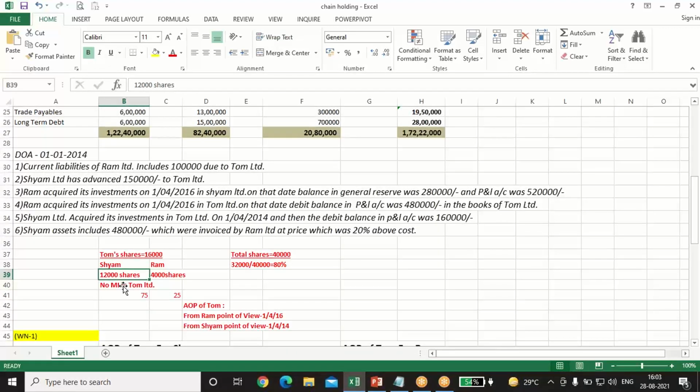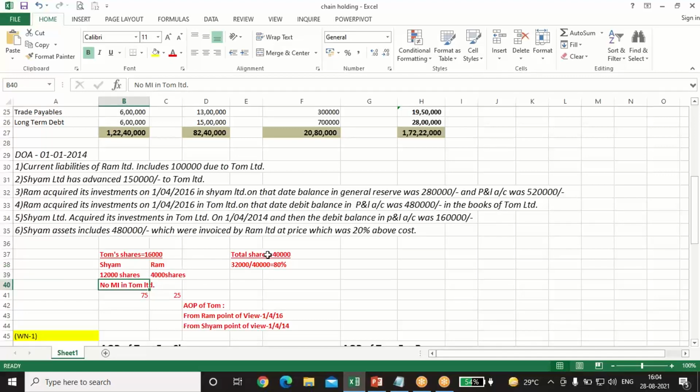So the percentage of holding is 12,000 divided by 16,000, which comes to 75%, and 4,000 divided by 16,000, which comes to 25%. That means 100% of the shares are held by Ram and Sham only, so there is no minority interest in the case of Tom.